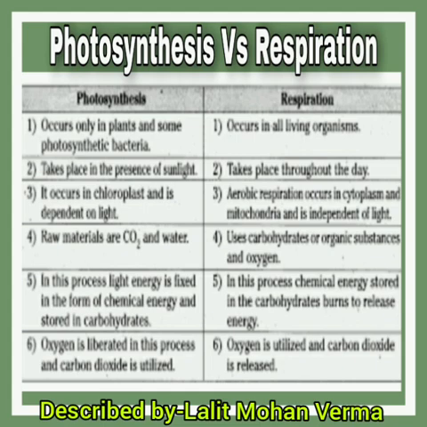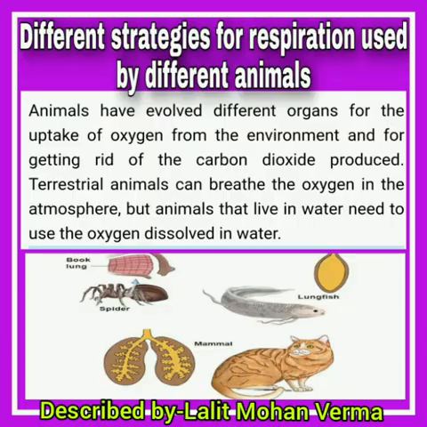Photosynthesis occurs in chloroplast and is dependent on light, while in case of respiration, aerobic respiration occurs in cytoplasm and mitochondria and is independent of light. In photosynthesis, raw materials are CO2 and water, while respiration uses carbohydrate or organic substance and oxygen.